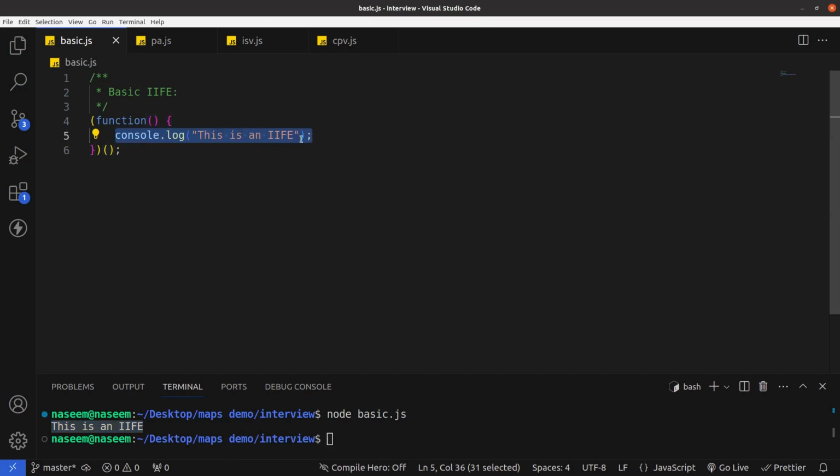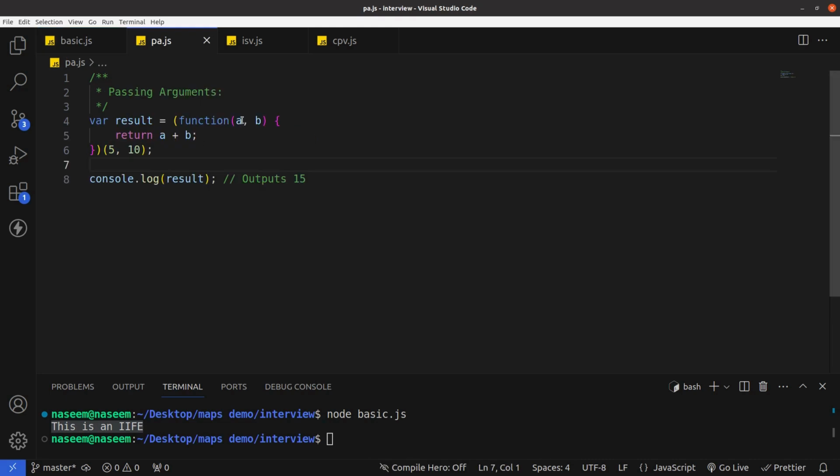So another one is passing an argument. We have defined a function which takes two parameters a and b and returns the sum of these two parameters, and the result of this function is stored in this variable.